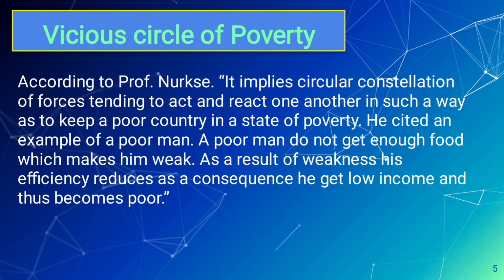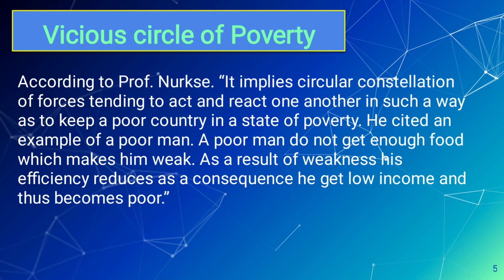He gave an example of a poor man. He said that if a poor man does not get enough food, that makes him weak. That means he has less nutrition, that reduces his working efficiency, and as a consequence he gets low income. So he or she will become poor again.